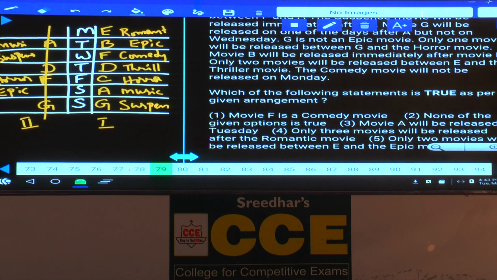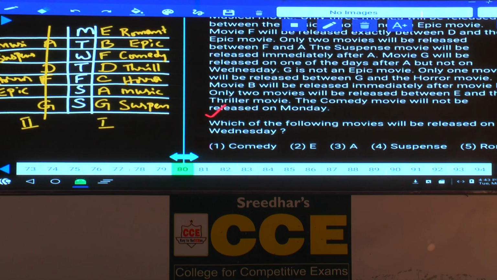Then 79, which of the following statements is true? Movie F is a comedy movie, definitely true, isn't it? Hence choice 1. 79, it is choice 1. Then question number 80, which of the following movies will be released on Wednesday? F, a comedy movie, that is choice 1. Now this is about question number 76 to 80.